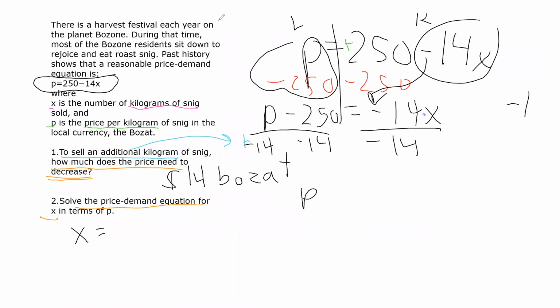So P over negative 14, I can't do anything about that. That just stays. Negative 250 divided by negative 14 is going to be a positive number. Negative divided by a negative is a positive. It's 17.8.